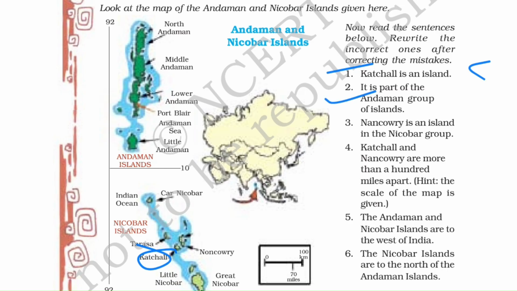Now the second one, it is a part of the Andaman group of islands. You can clearly see that Kachal is a part of the Nicobar Islands. So this is incorrect. I for incorrect.